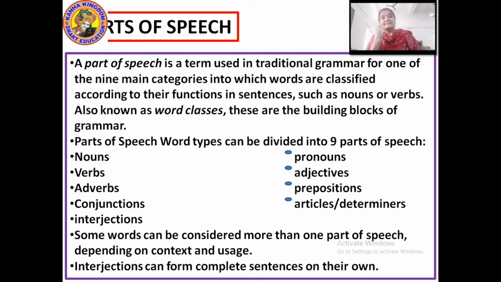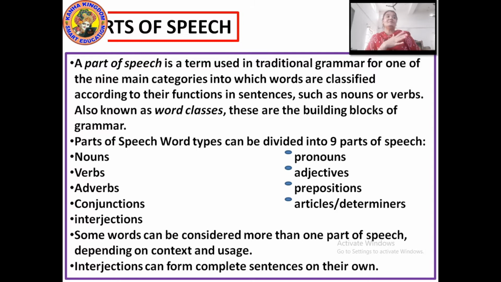Some words can be considered more than one part of speech depending on the context and the use. Now, a sentence can have 2 verbs also, a sentence can have 2 adverbs also, it can have anything depending on the context and the use of the sentence.